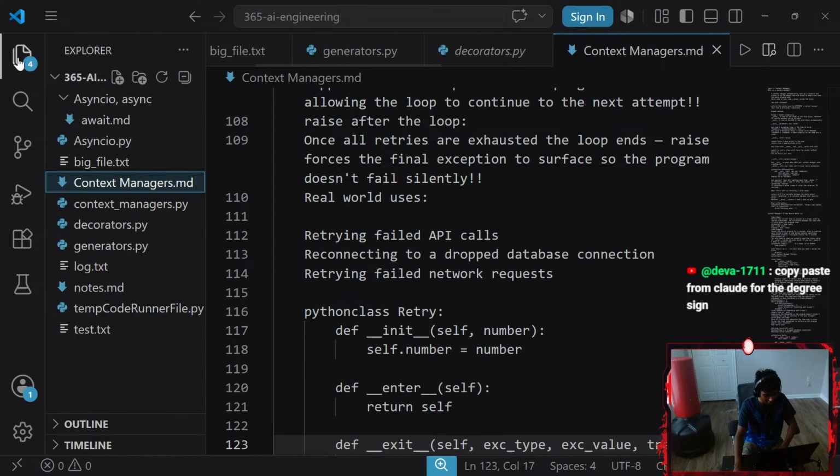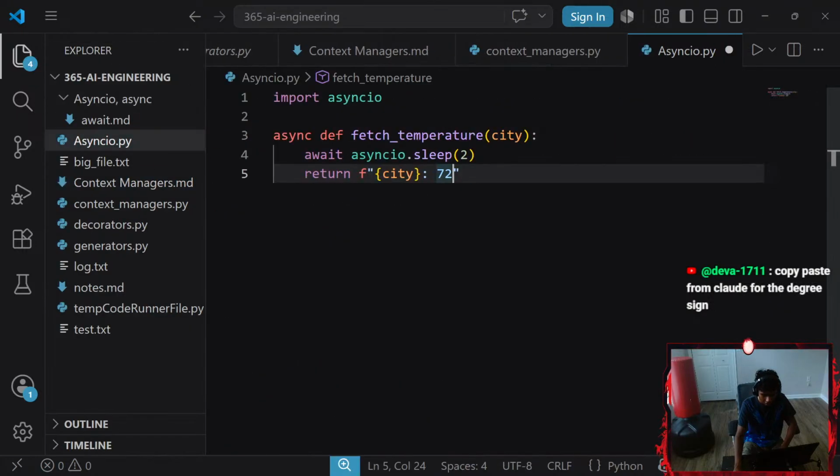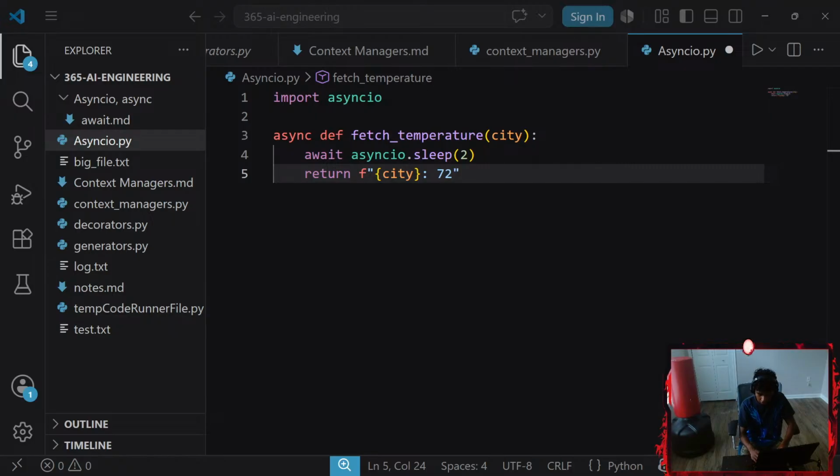Hold on, guys. Let me go back to my asyncio.py. Alright, we need to talk here. Alt 0176. It doesn't work. How do you add the degree sign? Copy paste from Claude the degree sign? I could do that, but I wanted to know how you do it.